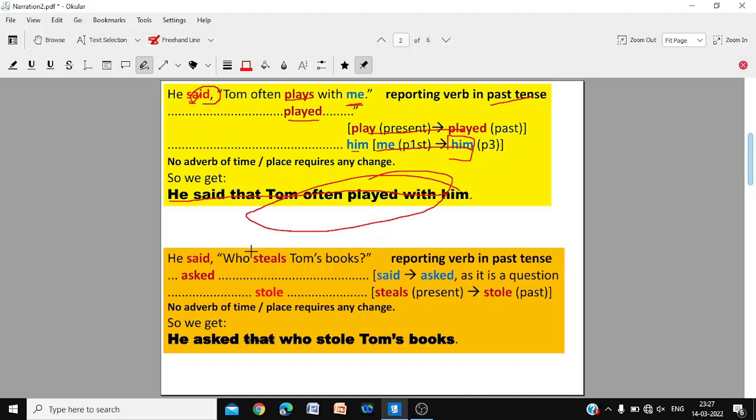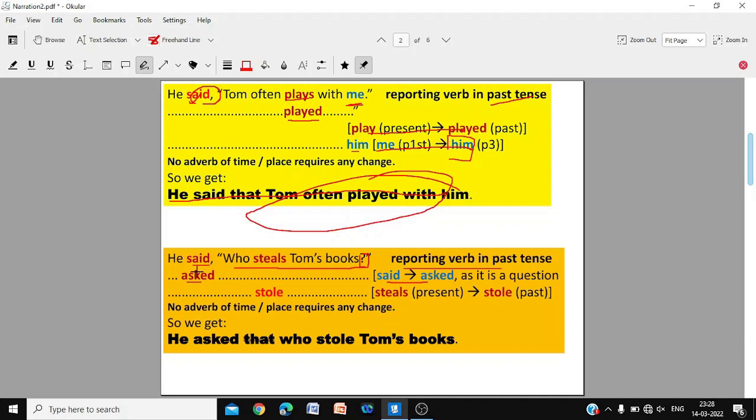Second, he said, who steals Tom's books? First of all, note that said, the reporting verb, is in past tense. But said is changed to asked because this is a question. You can see that it ends in question mark. So because it's a question, we are replacing said with the word asked.